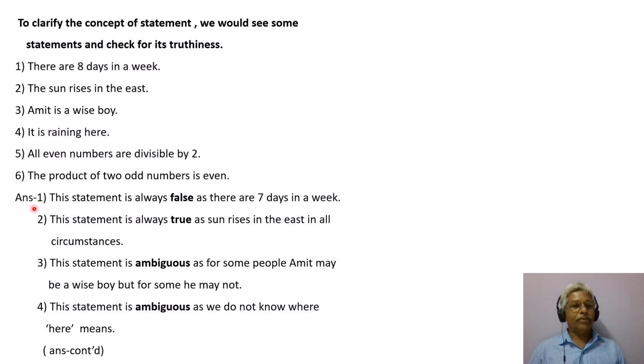This statement is always false, as there are 7 days in a week. Second one, the sun rises in the east. This statement is always true, as the sun rises in the east in all circumstances.